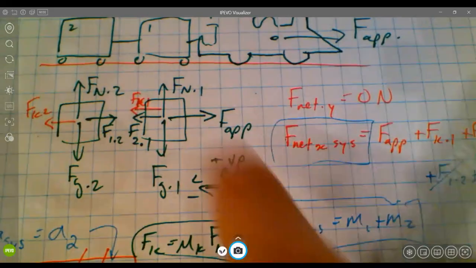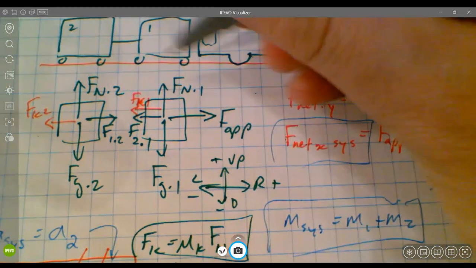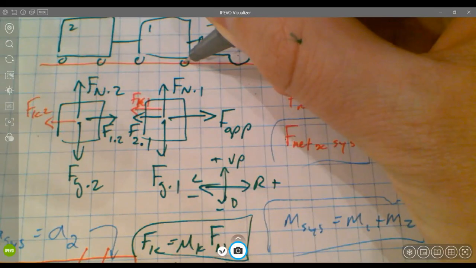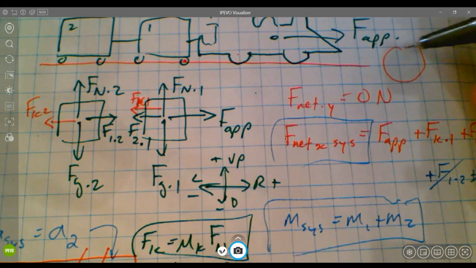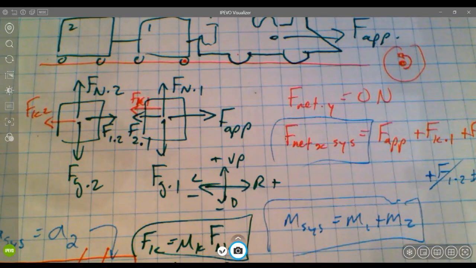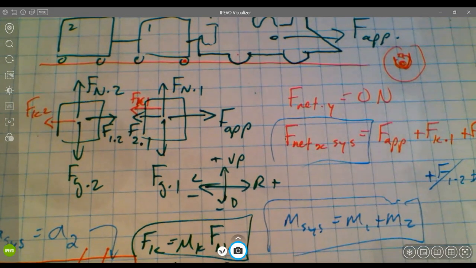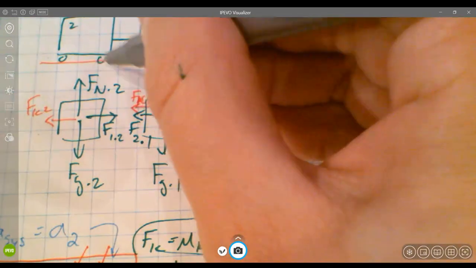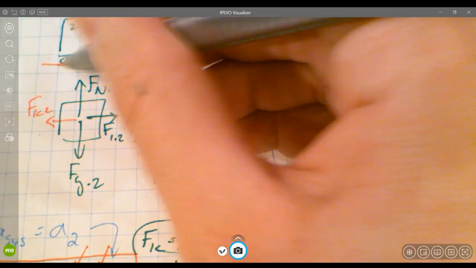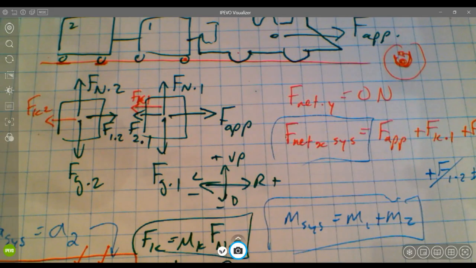Keep in mind that with this train, it's not the wheels that are sliding against the ground, it's inside of the actual axle. There's going to be some rubbing inside of that axle as it spins within whatever the housing is that holds on to it. Okay, so that's where the friction force would occur, not between the wheels and the tracks, because those wheels are rolling, they're not sliding. This is not a sled.